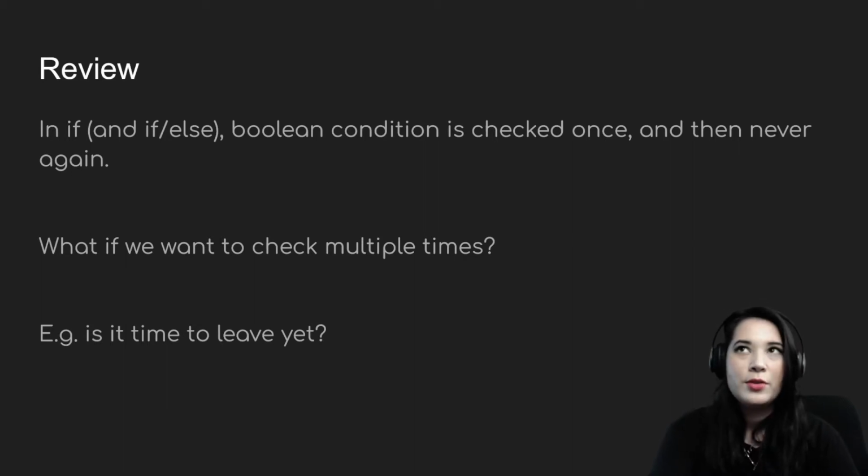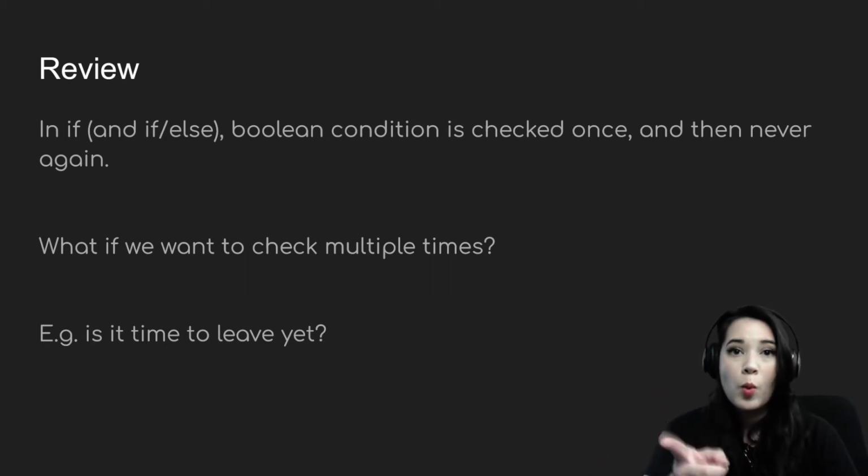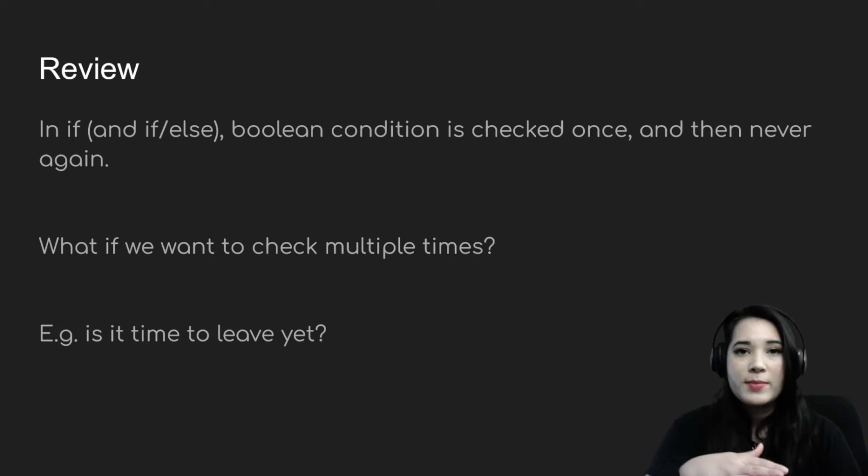For instance, you know those nights when you lay tossing and turning and you wake up every 30 minutes and you check your phone and see whether it's early enough to get out of bed? Well, you're not just checking one time. You're going to check over and over until it is early enough to get out of bed, and then you'll get out of bed and start your day. Well, the if statement would have a tiny problem with that because it would only check your Boolean condition, is it early enough to get up, one time. We want something that can check over and over and over until some type of condition is satisfied.